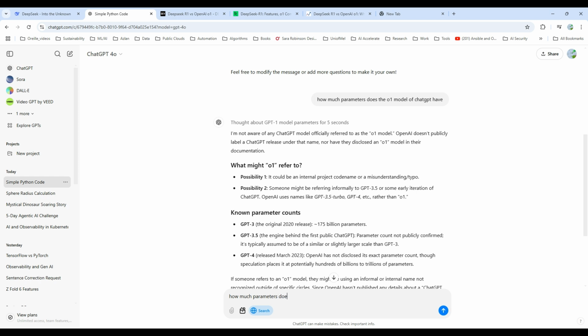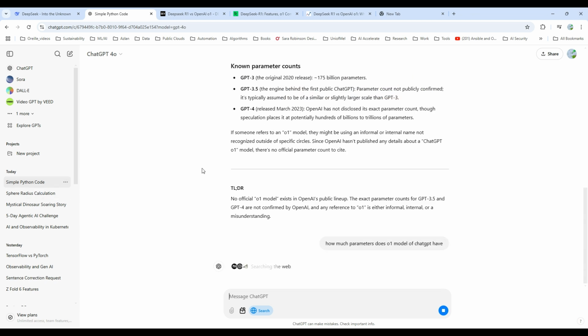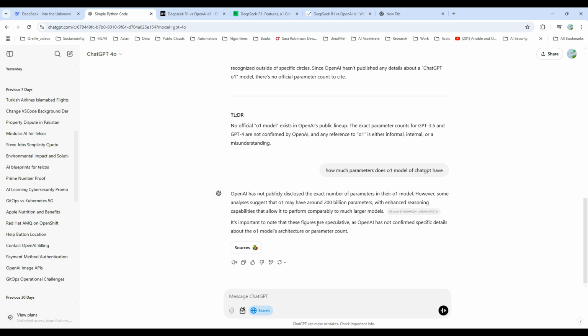How many parameters does the O1 model of ChatGPT have? So basically, if you see that, it says it's not publicly disclosed. But it says that it may have around 200 billion parameters. R1 has a 671 billion parameter architecture. That is three times as much as the O1. No wonder why it's so good.